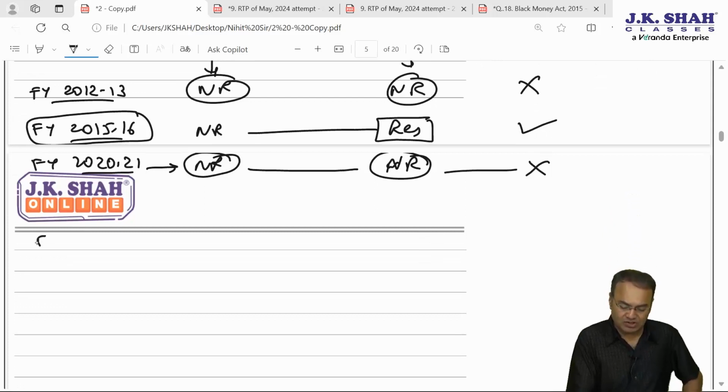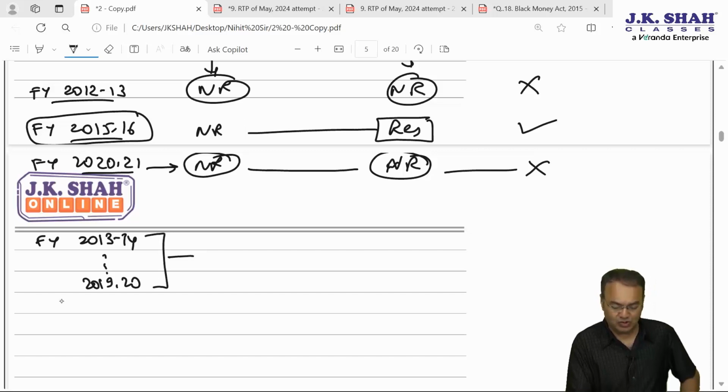However, as far as income is concerned, income was earned between financial year 13-14 till financial year 19-20. Financial year 13-14 till 19-20 with regard to income, commission income.